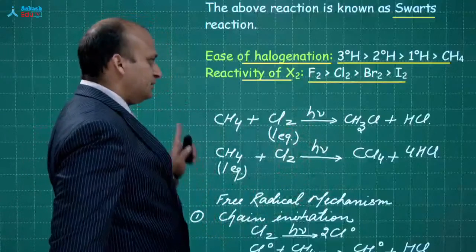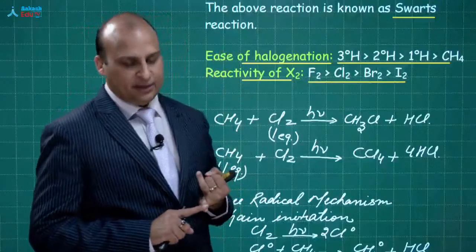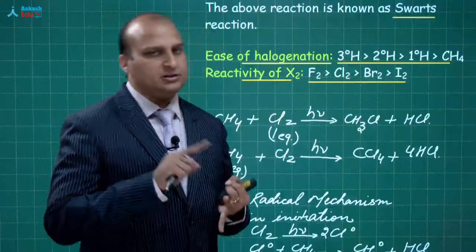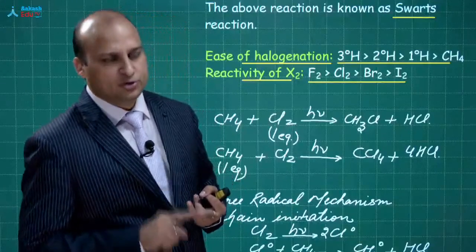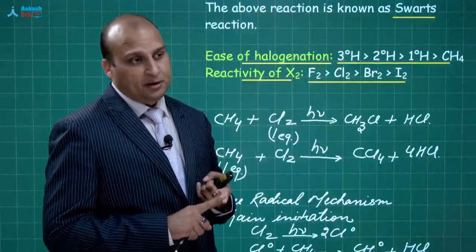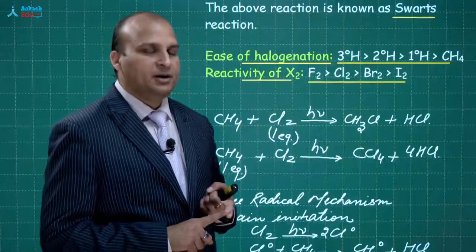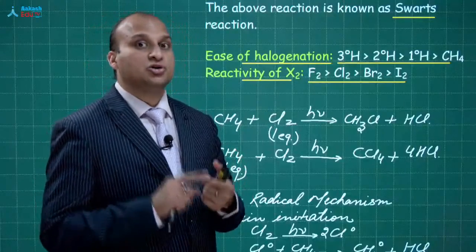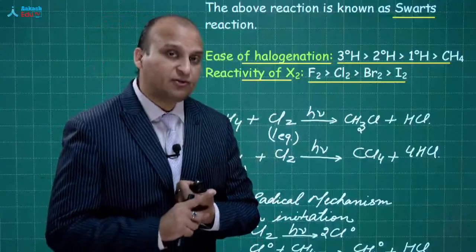Got it? Did you understand all the points, beta? So in this reaction what is important? It is a free radical mechanism. Point number 1: there are 3 steps in the free radical mechanism: chain initiation, chain propagation, chain termination. What is important in chain propagation? Every step should be exothermic and a new free radical should be formed in each reaction. Can I prepare alkyl iodide by this method? No. Why? Because the HI formed is a strong reducing agent. So what I need to do is use a strong oxidizing acid like HIO3. Okay. Can I produce alkyl fluoride by this method?